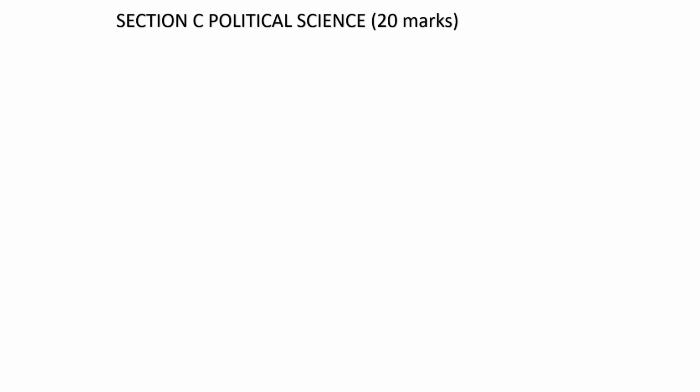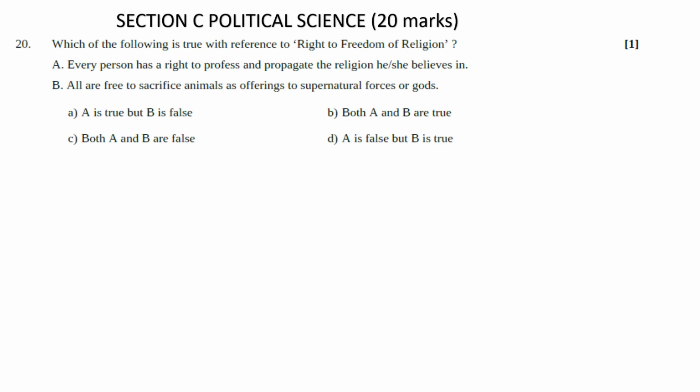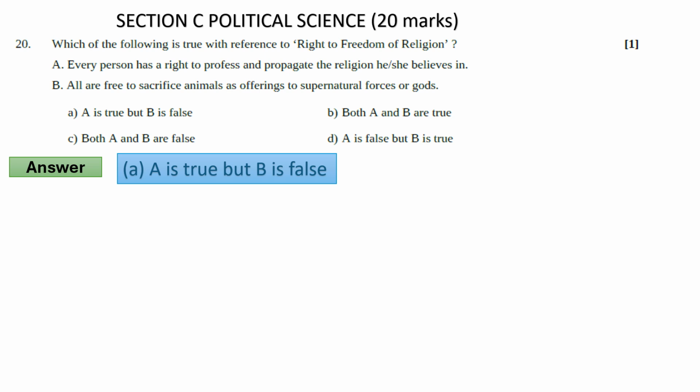Now our section B is complete. Now we are going to learn section C, political science of 20 marks. So question number 20 asks, which of the following is true with reference to right to freedom of religion? A, every person has a right to propagate the religion he or she believes in. B, all are free to sacrifice animals or offer to supernatural forces or God. So the answer will be A is true but R is false.